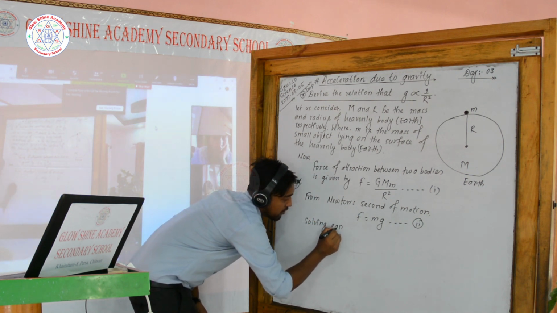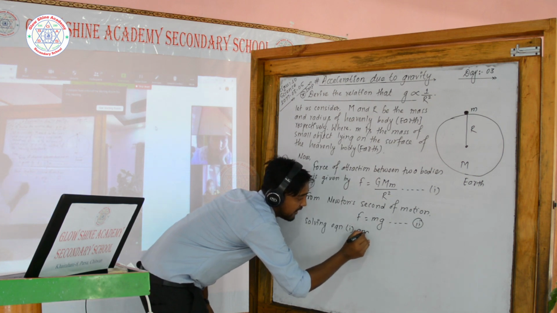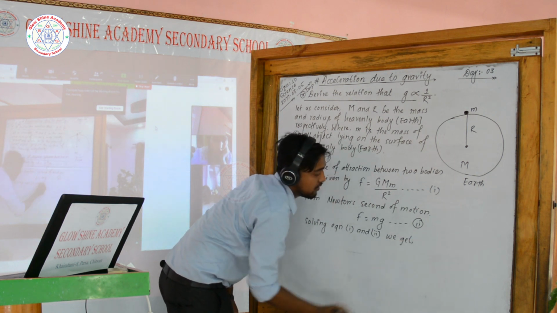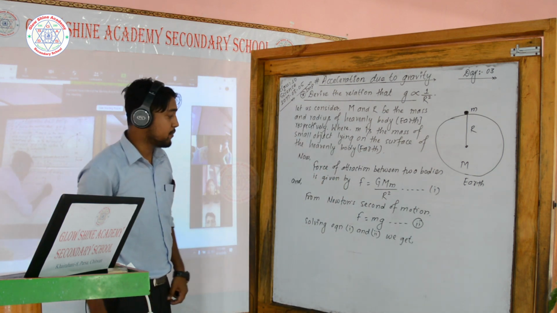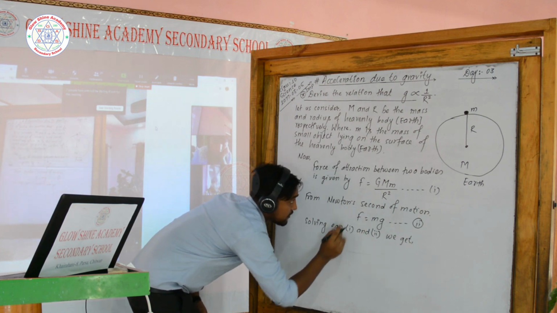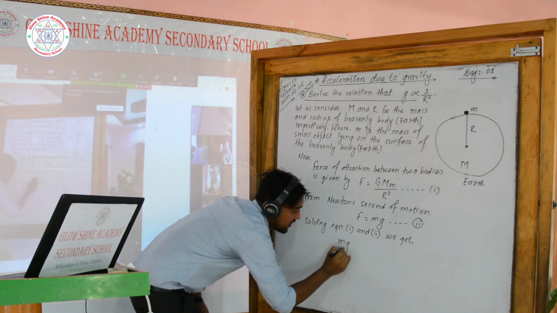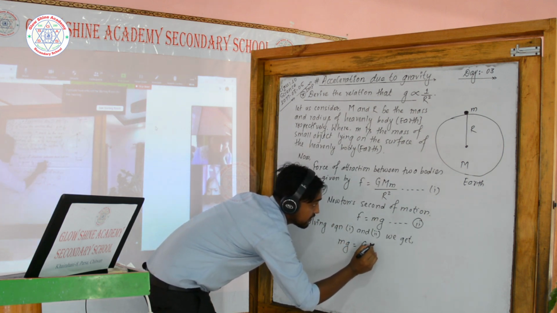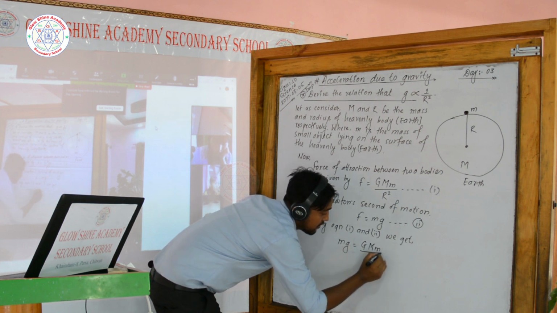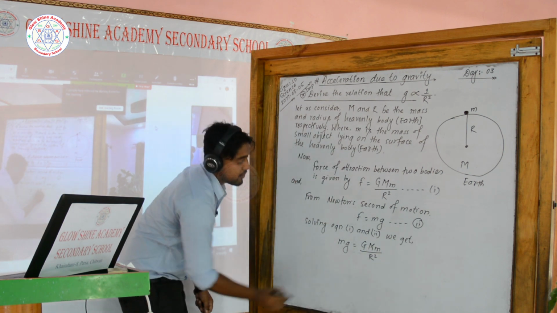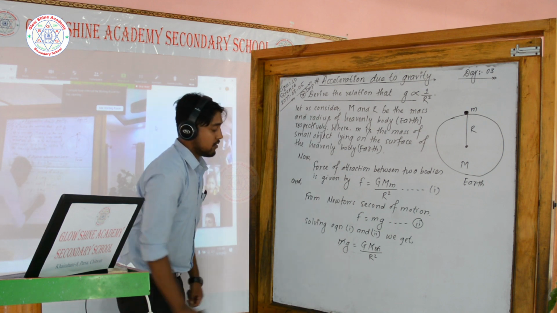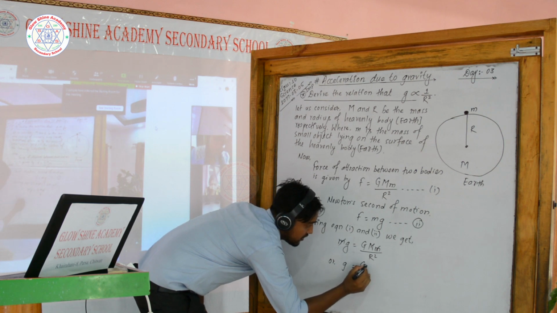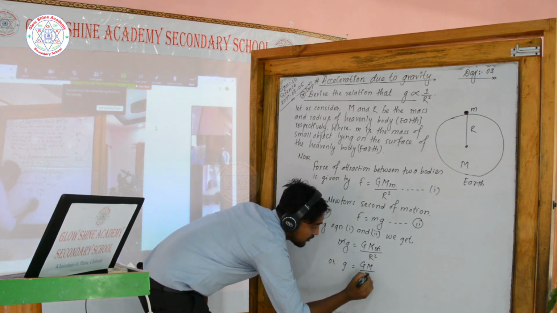Solving equation I and II, we get mg equals GMm by R square. You can cut out the common m, okay? Now write the remaining value: g equals GM by R square.